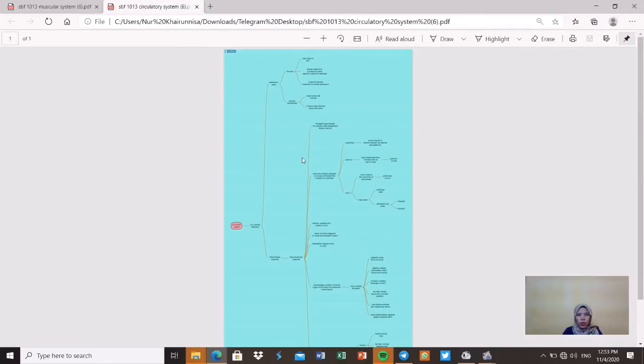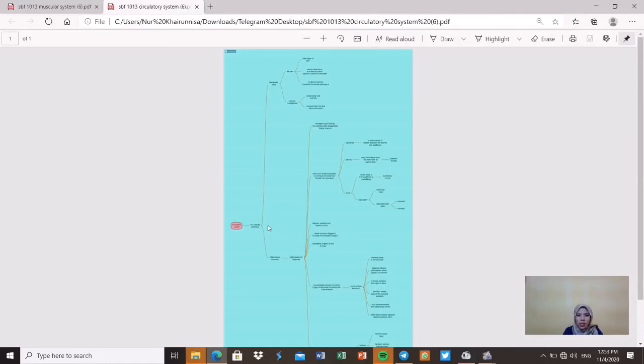Okay, for the assignment, we have to create a mind map for the topic that we choose. I choose the circulatory system and muscular system. A mind map is a learning way to elaborate our topic. We can add many explanations about the topic because we can add many branches for the topic.